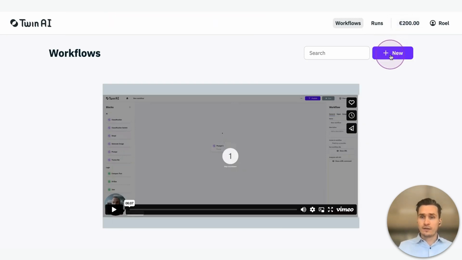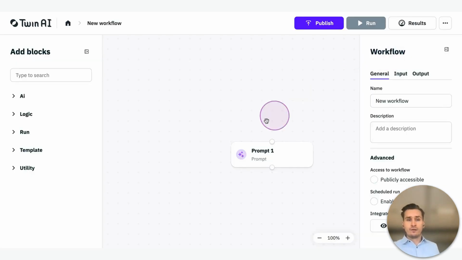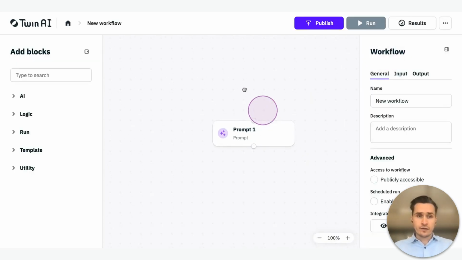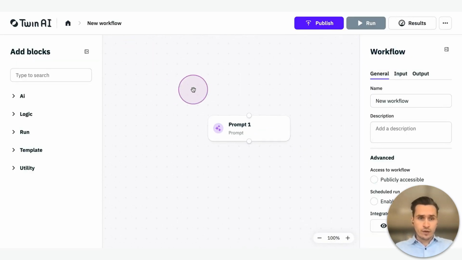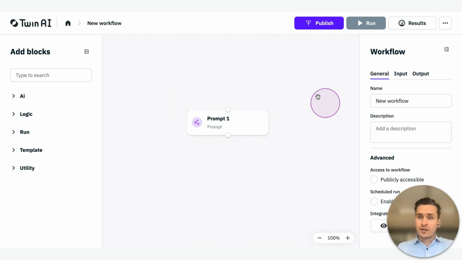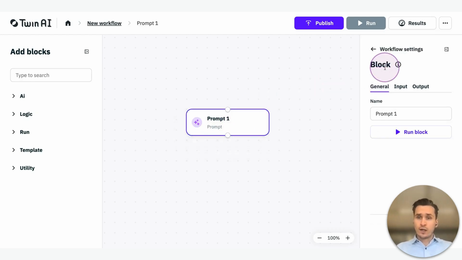You can click on the new button over here. Once I do that, I am in the editor screen. So I can build workflows over here. On the left-hand side, you can see the different options that we have. We have an AI section, logic, run, template, etc. On the right-hand side, you can see the general workflow settings. When I click on the prompt block over here, which is shown by default when you build a new workflow, you can see that you're one layer deeper in your workflow.